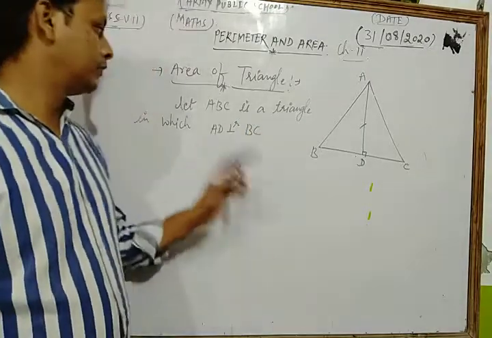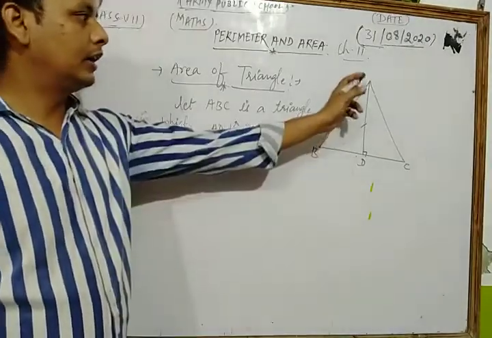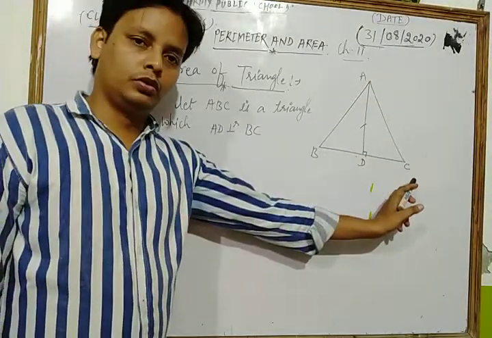Dear students, let ABC be a triangle in which AD is perpendicular to BC.